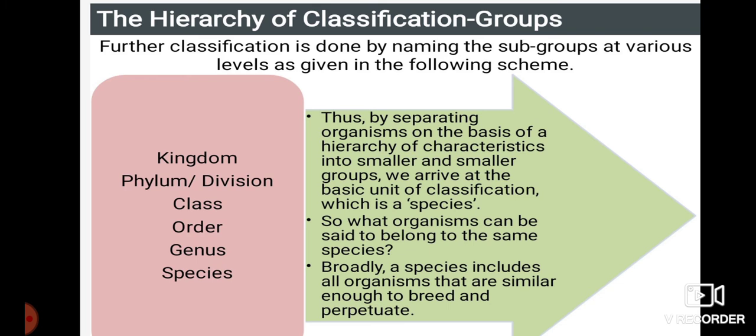Species are nothing but the organisms which have the same kind of characteristics and the same kind of body structure. So which organisms can be said to belong to the same species? They will have the same kind of characteristic features or the same kind of body designs. So they are called the same species. That is, all human beings, we can say directly, belong to the same species. Broadly, a species includes all organisms that are similar enough to breed and even perpetuate.